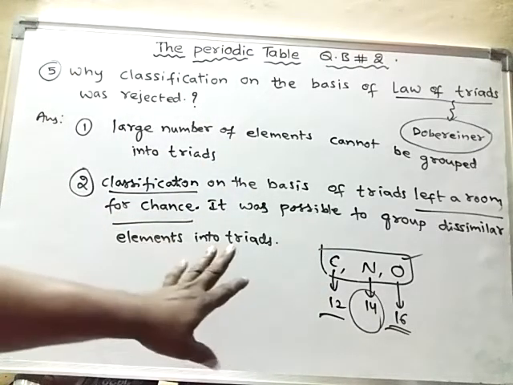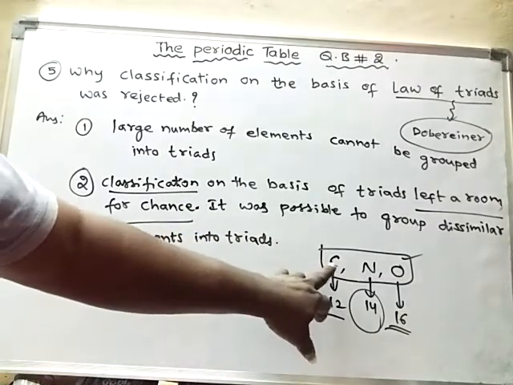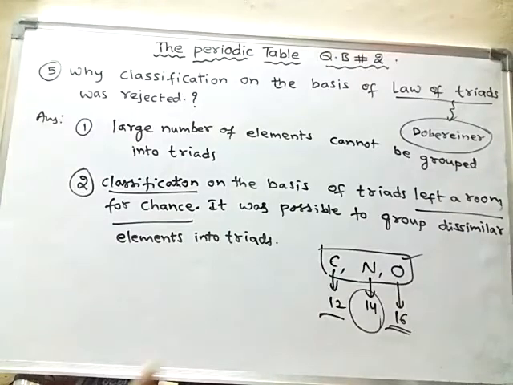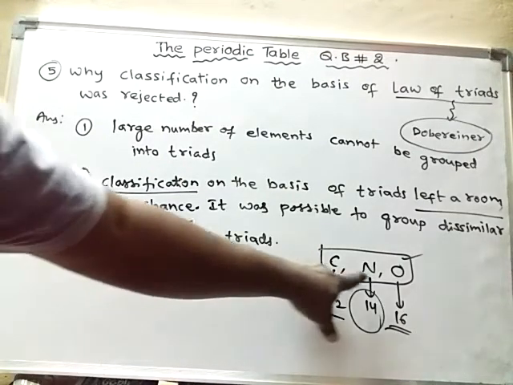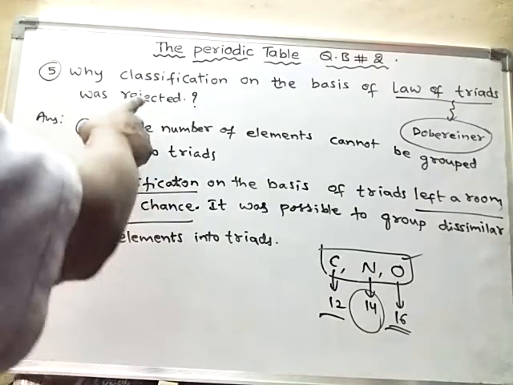If carbon, nitrogen and oxygen also showed similar properties, then this law of triads might be a correct one. But here, though these three elements are made into triads, they still have dissimilarities in their properties. Hence, this classification was rejected.